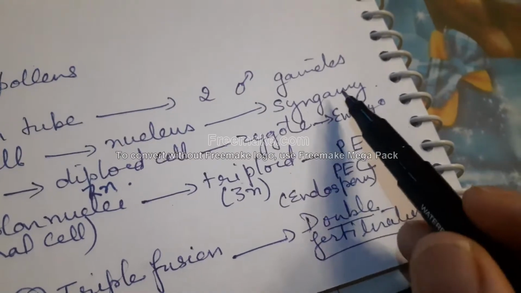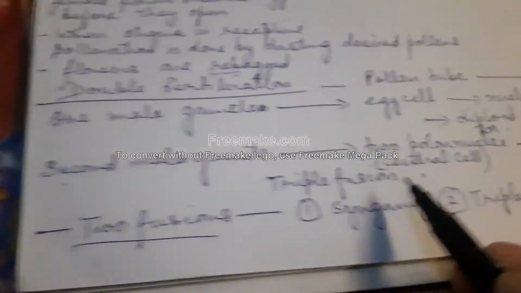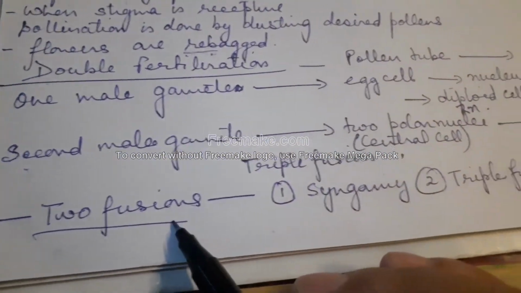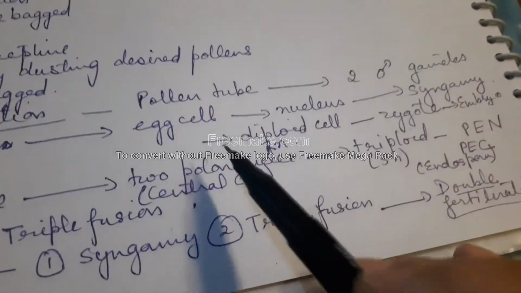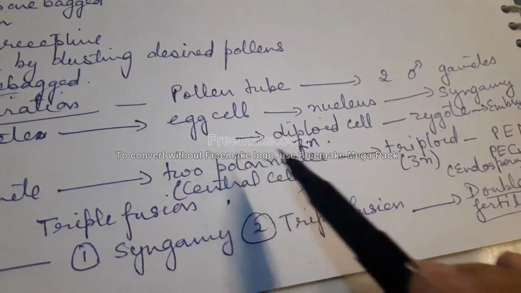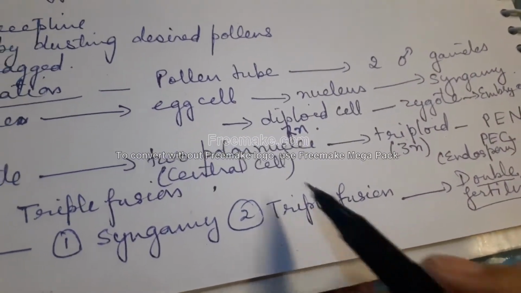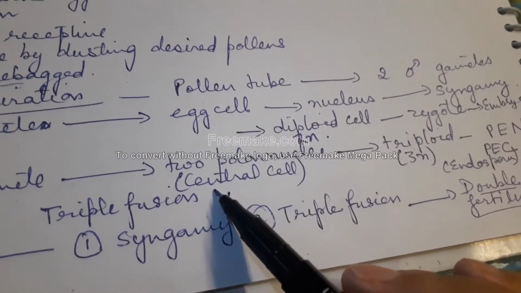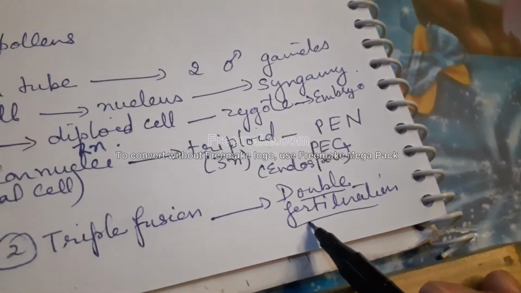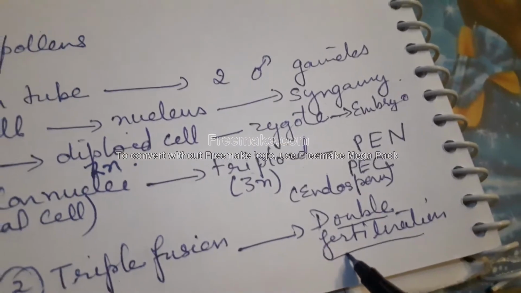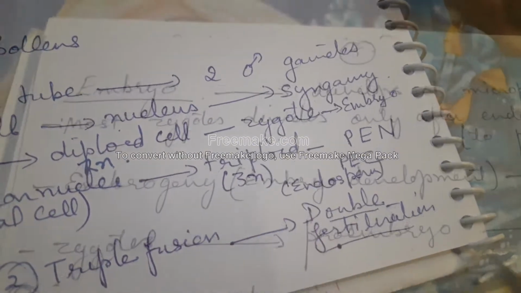Endosperm gives nourishment to the developing embryo. Now, there are two fusions in this kind of fertilization. First is syngamy, where the male gamete fuses with the egg cell, and second is triple fusion, where the second male gamete fuses with the two polar nuclei. So that is why two fertilizations are involved. Such kind of fertilization in angiosperms is called double fertilization.